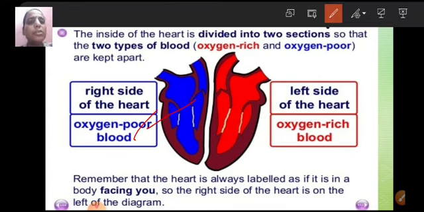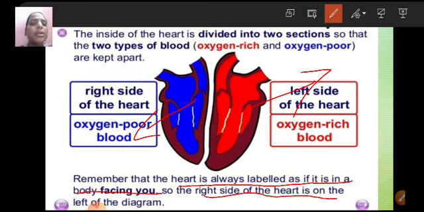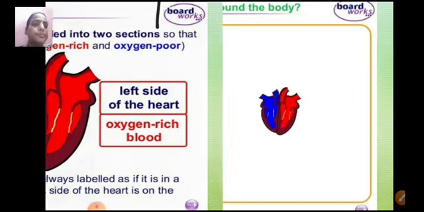So, here oxygen poor blood and this will be carrying oxygen rich blood. One more point that we need to remember is that the heart that we draw is always labeled as if it is in a body facing us. So, the right side of the heart is on the left of the diagram as you can see here.